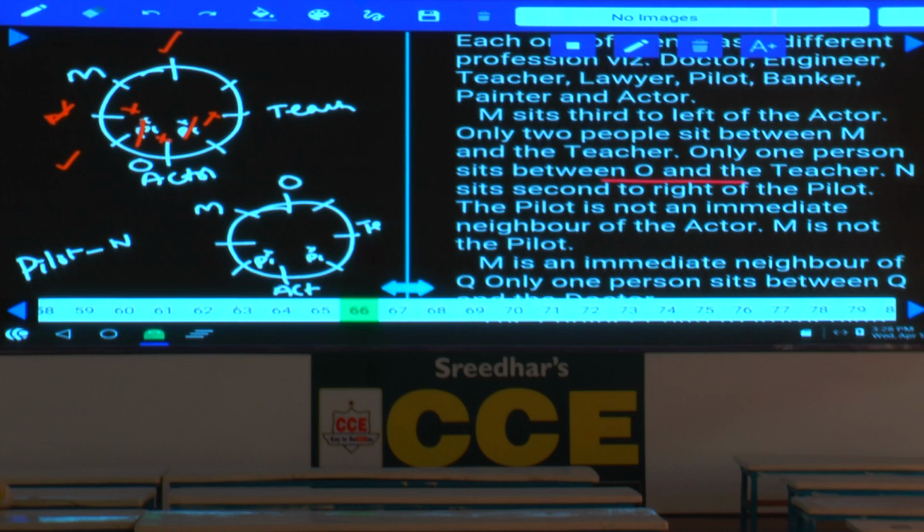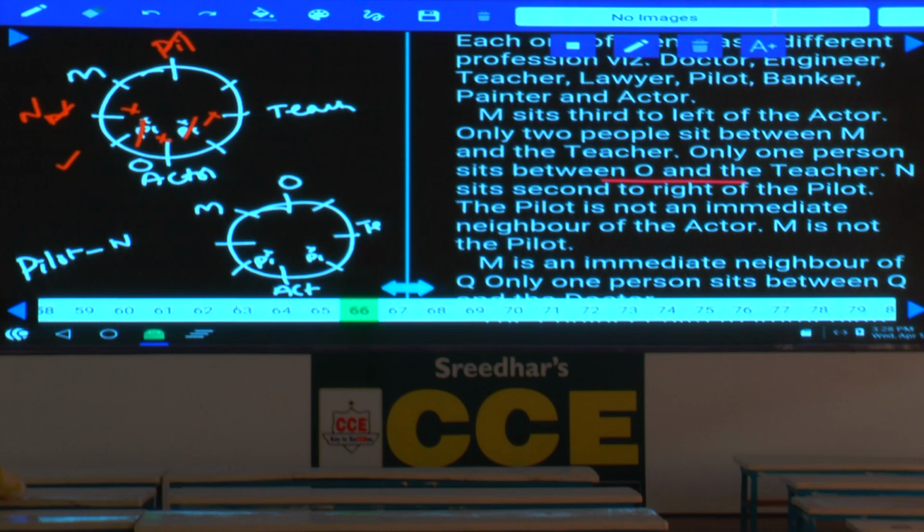The next one. And N sits second to the right of the pilot. Pilot is not an immediate neighbor of the actor. M is not the pilot. Now M is not the pilot, that is also clearly given. As M is not the pilot, then where should this pilot be? If pilot is here, and pilot must be at this place only, isn't it? As pilot is here, then where should this N be? N must be at this place. And because M is not the pilot, next one.